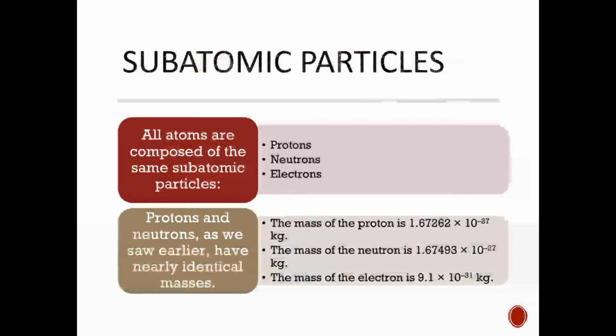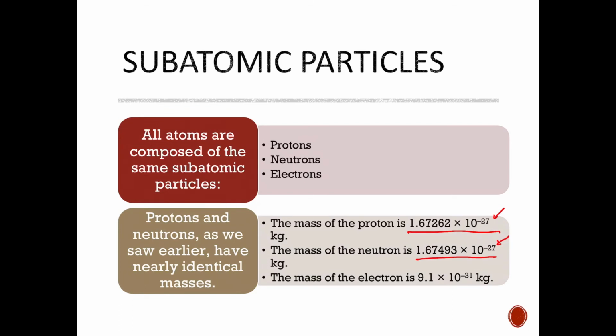So here are the subatomic particles we've talked about so far. We have protons, we have neutrons, and we have electrons. Protons and neutrons, like we talked about earlier, have nearly identical masses. So here's the mass of the proton, here's the mass of the neutron. See, they're really, really similar. They're similar to 3 significant figures, and they're still very, very small, right? So we essentially say they've got pretty close to the exact same mass. We'll treat them like they have the same mass most of the time.